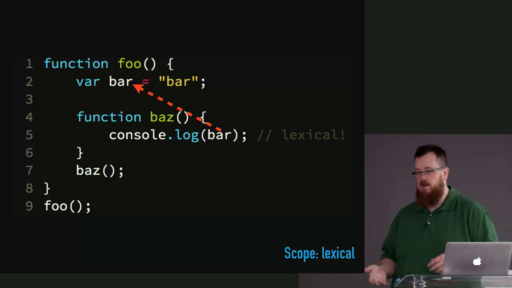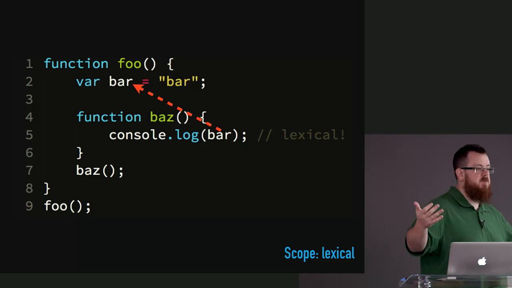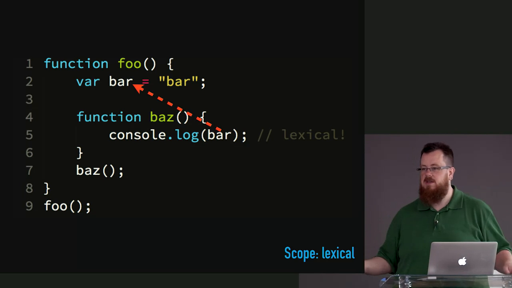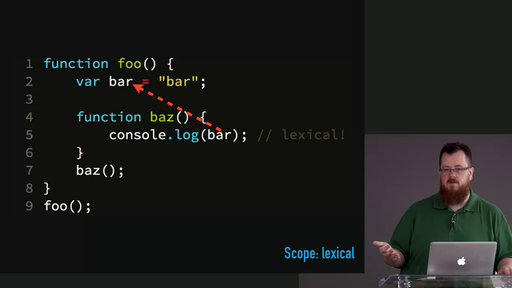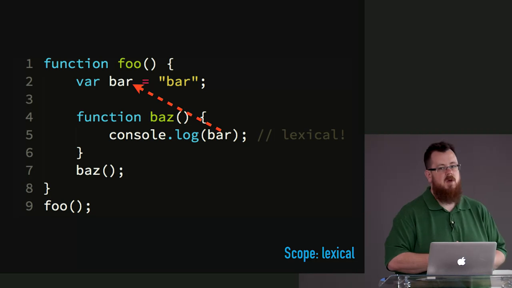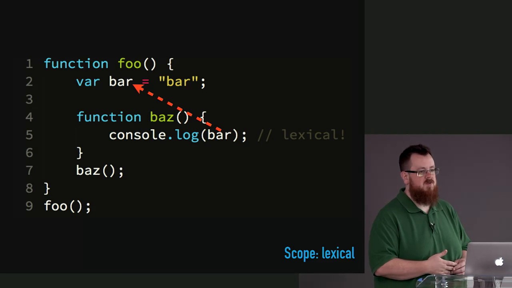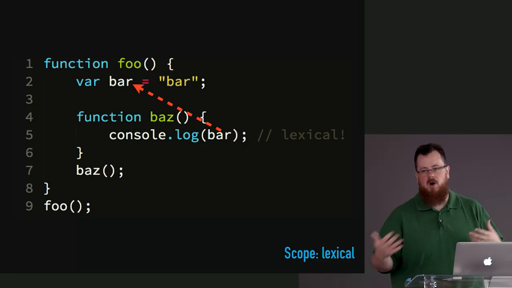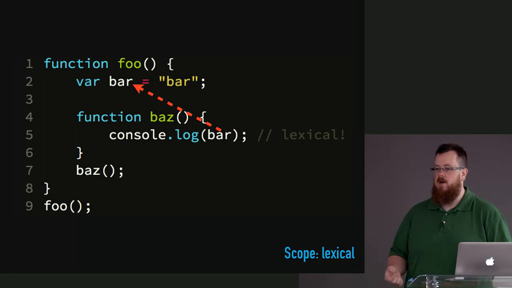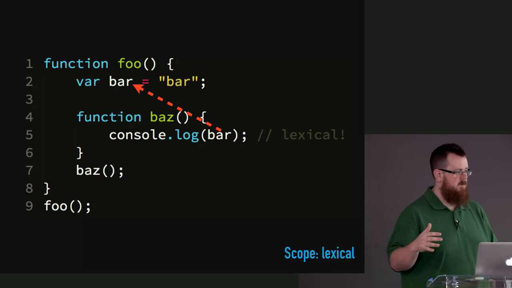Virtually all programming languages have lexical scope, and I think one of the reasons for that is that lexical scope is more optimizable because we don't need to decide at runtime where these variables come from. We can figure that out once at compile time and reuse that information. If every time we called Baz and every place that we called Baz from, we might get a different answer as to which bar variable it referred to, that would be much more dynamic and much harder to optimize. Can we understand that part?